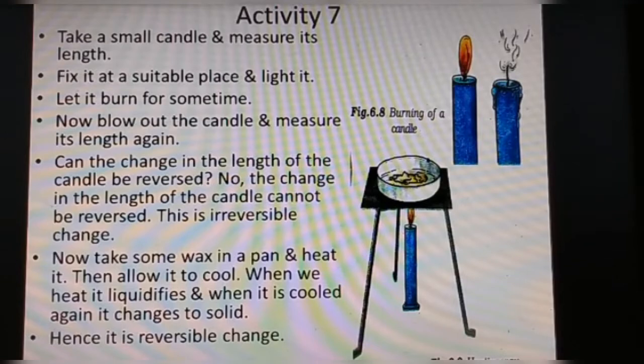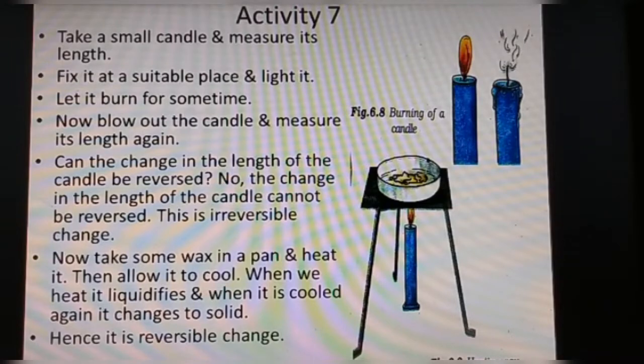Now take some wax in a pan and heat it. Allow it to cool. When we heat it, what will happen? It will liquidify. And when it is cooled, again it changes to solid. Now this example is an example of, yes, reversible change.